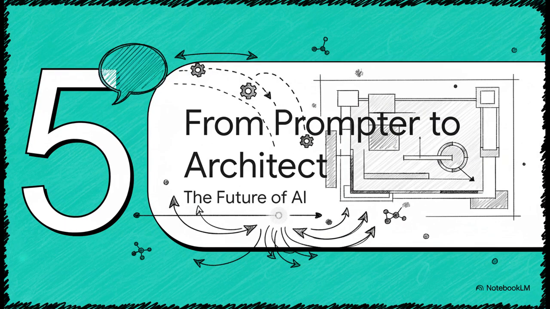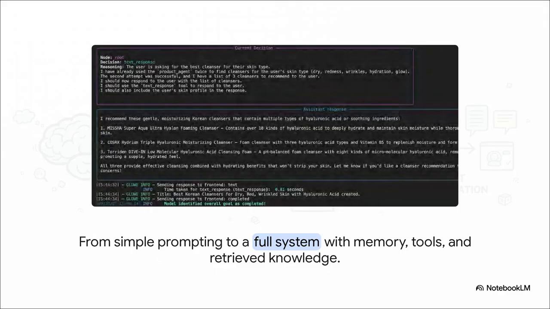All right, let's move to our final section and pull this all together, from prompter to architect. This isn't just about learning a few new skills. It's a fundamental shift in how we think about our jobs as AI engineers. And this image just captures the entire journey perfectly. On one side, you have the old way, a simple prompt going into a model. On the other side, you have the new way, a full context engineering system. You have a user request coming in, but before the LLM ever sees it, the system retrieves knowledge, accesses tools, and consults its memory. We've gone from just talking to a model to building the entire world that it lives and reasons in. It's a huge leap.